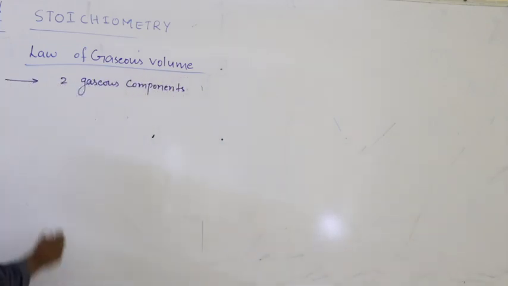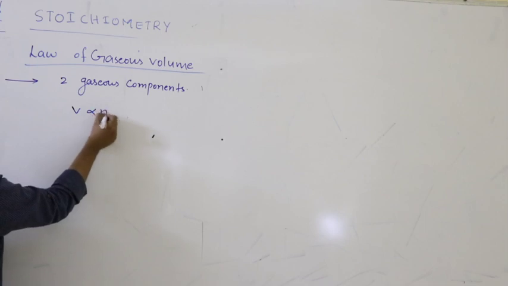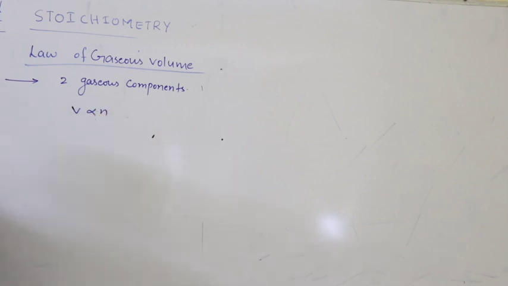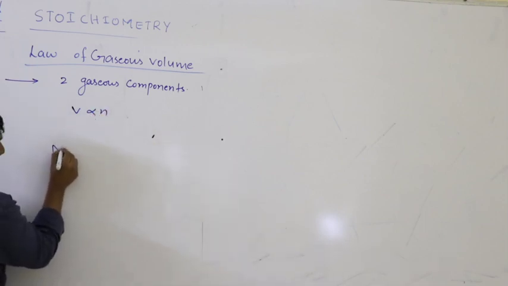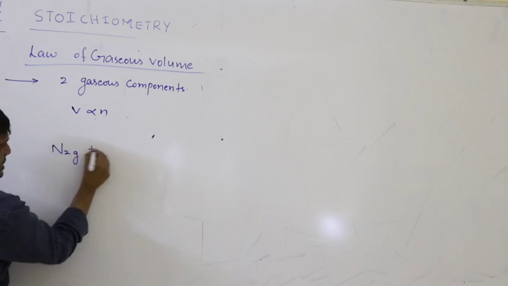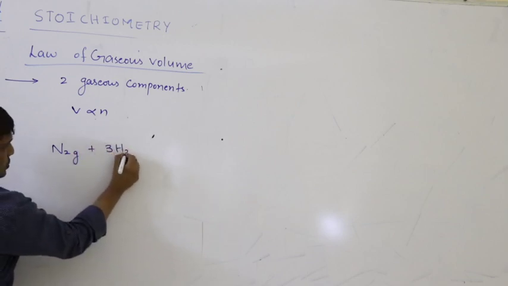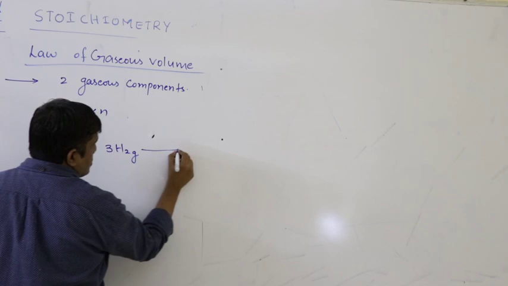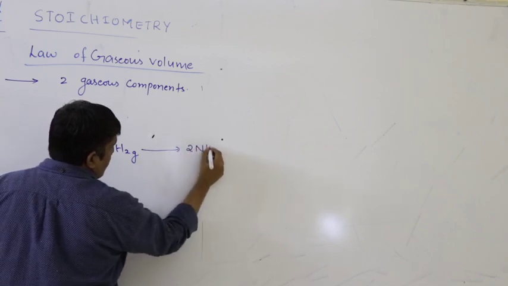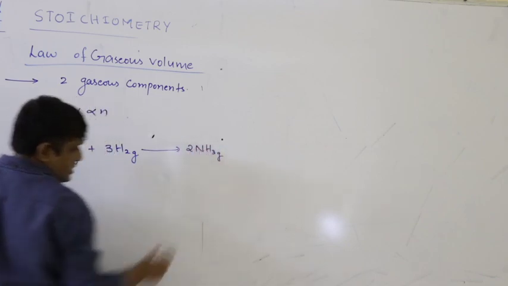What is the meaning of this? Volume is proportional to number of moles. So let us take an example. Haber's process, N2 gas plus 3H2 gas gives 2 moles of ammonia. All are gases.